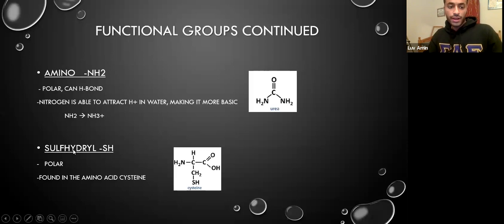Finally, we have sulfhydryl, SH, and these are also polar, and they're found in amino acids, specifically this one, cysteine. Something notable is that in this amino acid, you can also see that there's an amino group over here, which is why it's called an amino acid. The acid component of it comes from this carboxylic acid. And the R group on this amino acid is a sulfhydryl group.